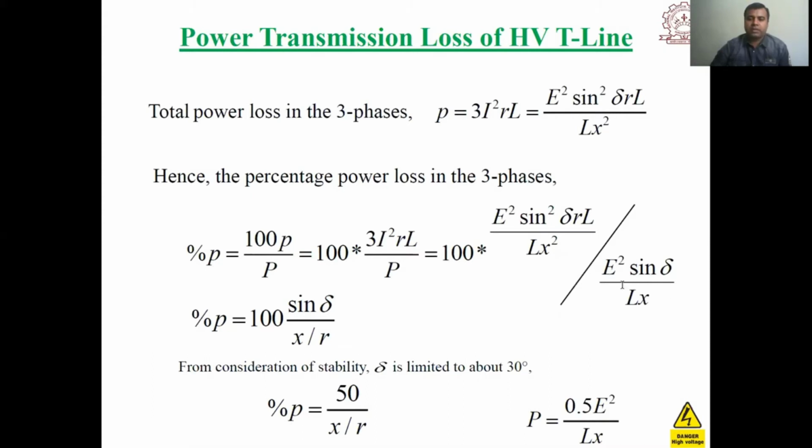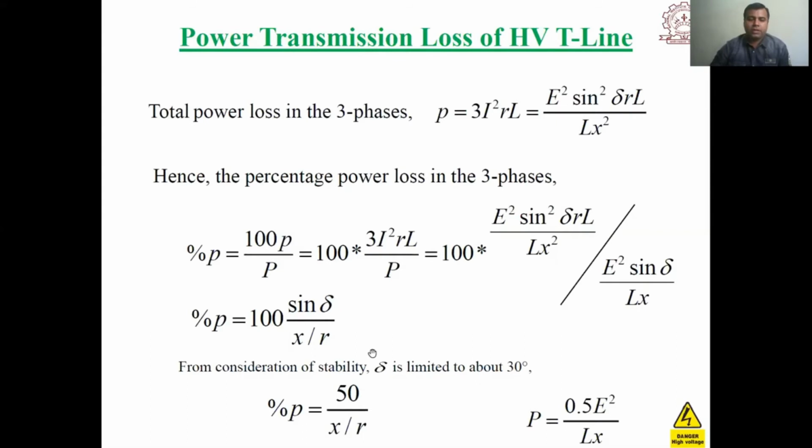Here we have taken E as the sending end and receiving end voltage, both equal. So E square sine delta upon Lx. From here we can calculate the percentage power loss, which is equal to 100 into sine delta upon x into x divided by R. For stability consideration, delta, as we have already discussed, we are taking equal to 30 degrees. Sine 30 degrees is equal to 1 by 2, so it will be 50 upon x by R.